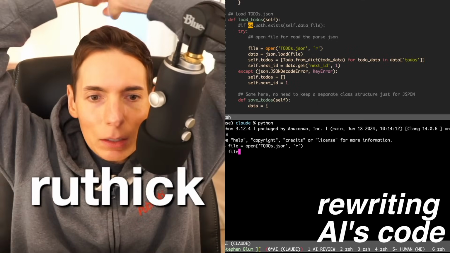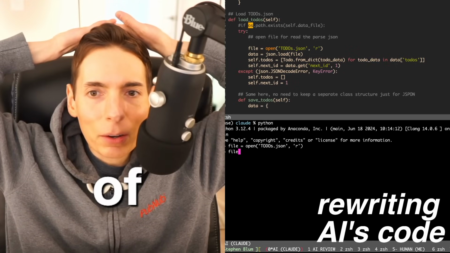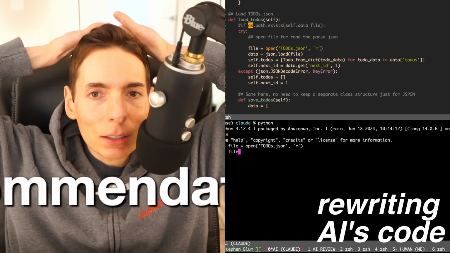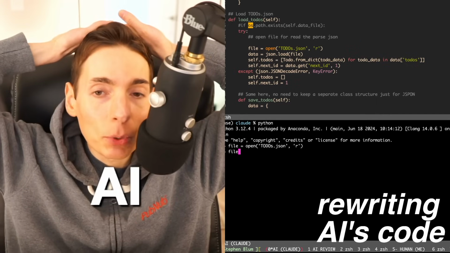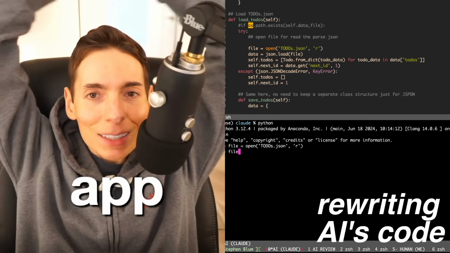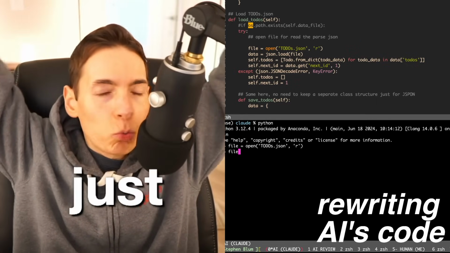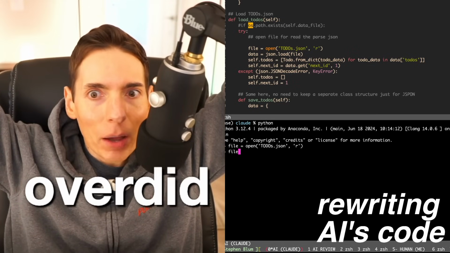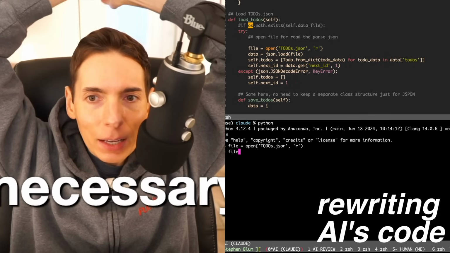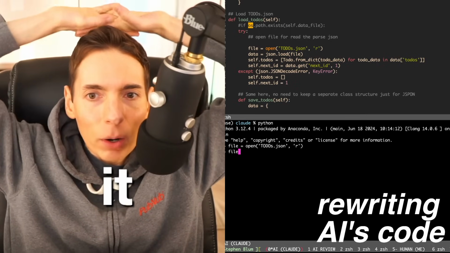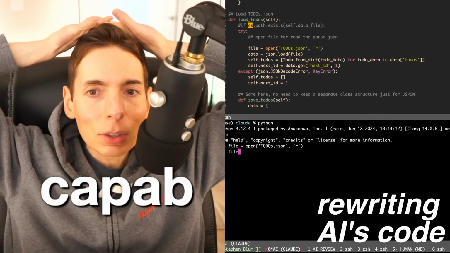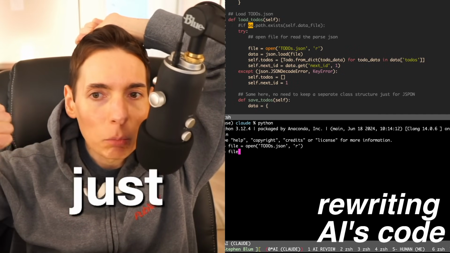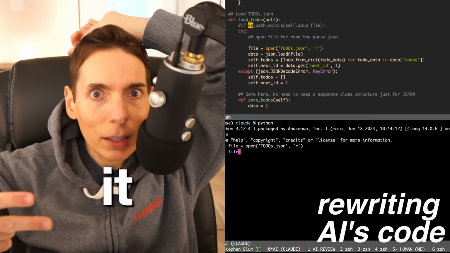We're currently implementing the recommendations that we made yesterday from the AI, which had written a simple to-do app, but it did it in a way that was just way too much. It way overdid the amount of code that was necessary. I wanted to simplify it in a way that had the same level of capabilities, nice and easy to use, but also more robust and using way less code.